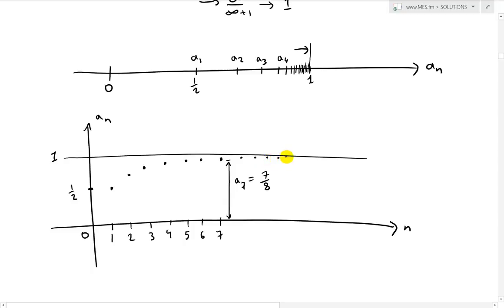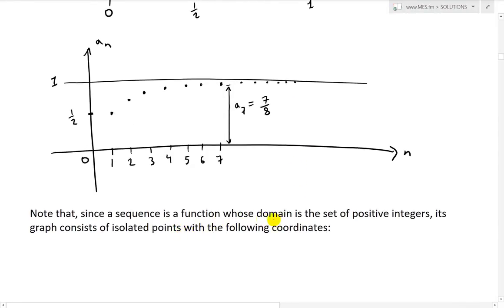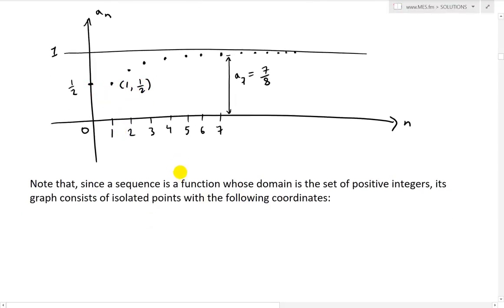So yeah, it just keeps getting closer and closer to that line there. Now note that since the sequence is a function whose domain is the set of positive integers, as you can see all these positive integers, its graph consists of isolated points with the following coordinates as I drew above here. This one is going to be 1, 1/2. So 1, 1/2 is at that point.